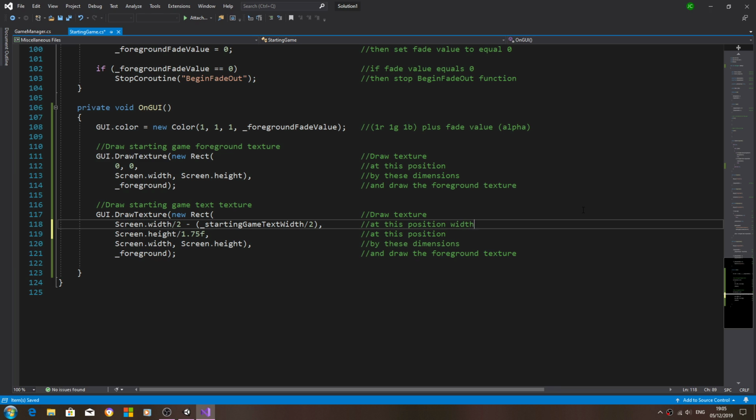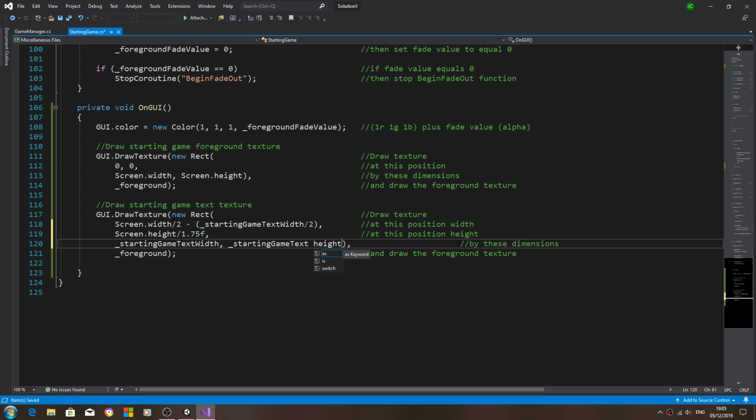So at this position, width, second line height, and the dimensions we're obviously going to replace with starting game text width, comma, starting game text height, and the texture drawing is underscore foreground text, so we'll change that.